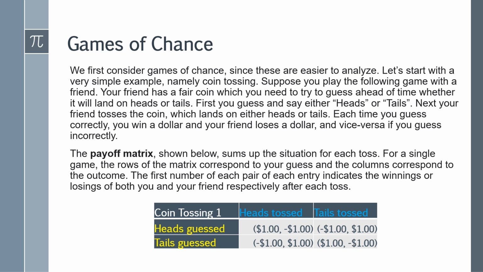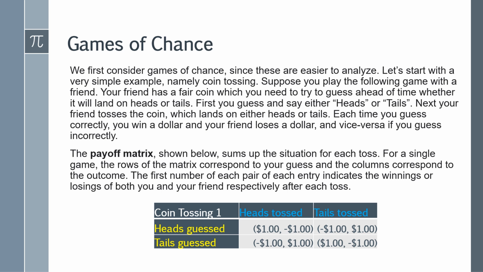Let's start with a very simple example, namely coin tossing. Suppose you play the following game with a friend. Your friend has a fair coin which you need to try to guess ahead of time whether it will land on heads or tails. First you guess and say either heads or tails. Next, your friend tosses the coin, which lands on either heads or tails. Each time you guess correctly, you win $1, and your friend loses $1, and vice versa if you guess incorrectly.